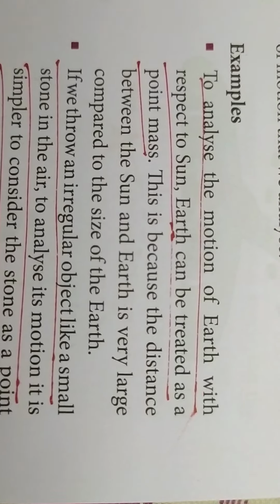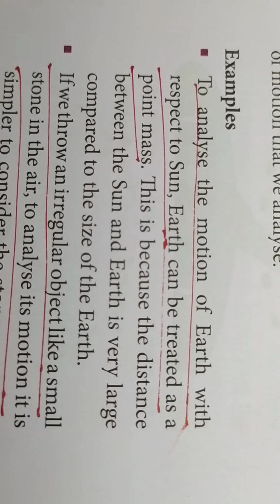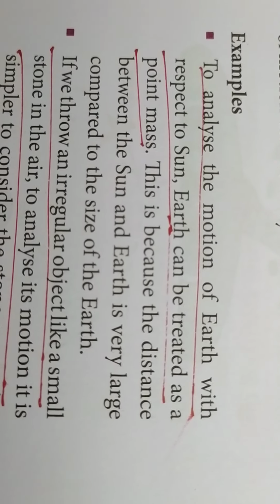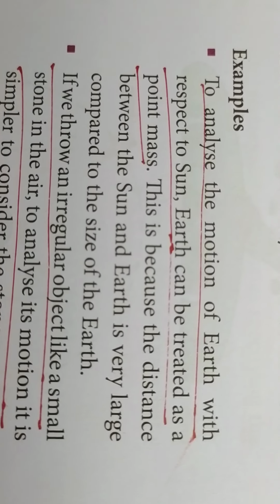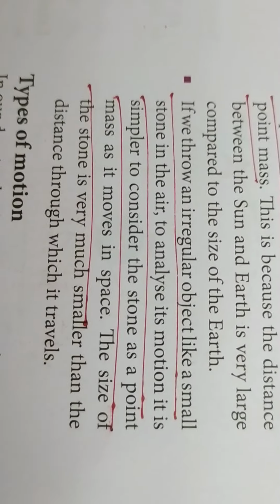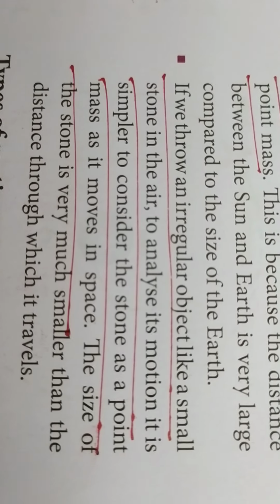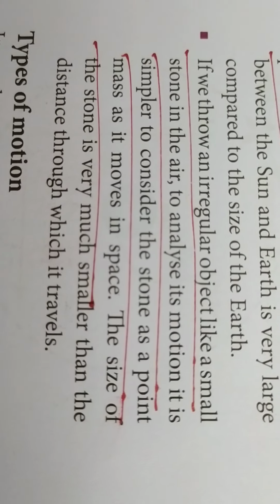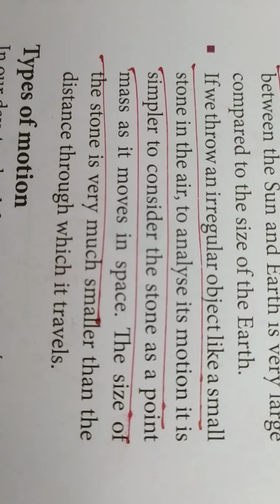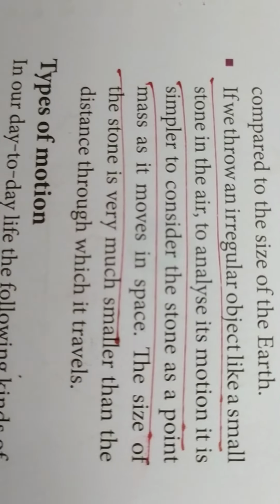So sometimes we are taking this point mass concept. For example, if you analyze the motion of the earth with respect to sun, earth can be treated as a point mass. Even if earth is having some mass, we can take earth as point mass relative to sun. And if you take any irregular object and throw it in air, that motion can be considered by taking it as point mass. The point mass has no dimension, because the size of the stone is very much smaller than the distance through which it travels.